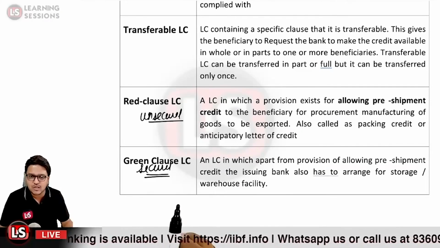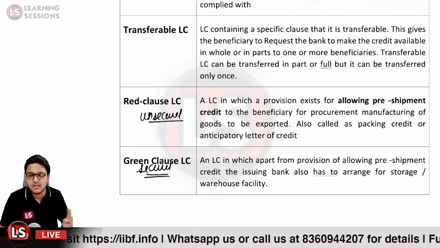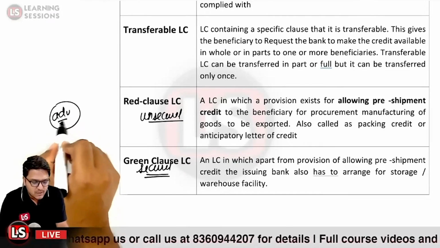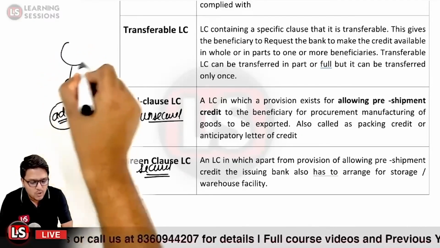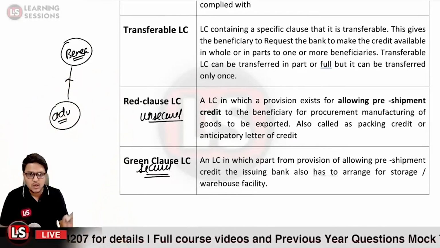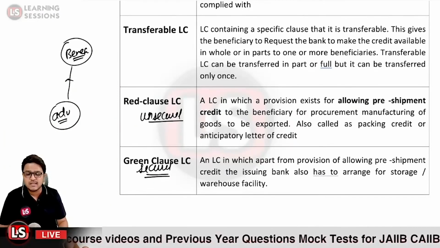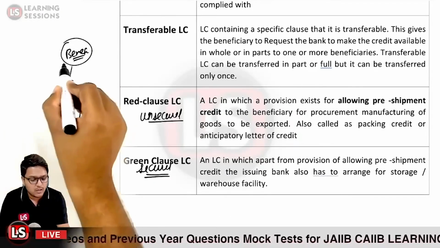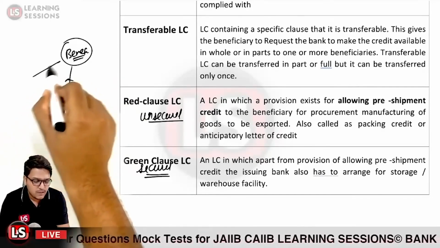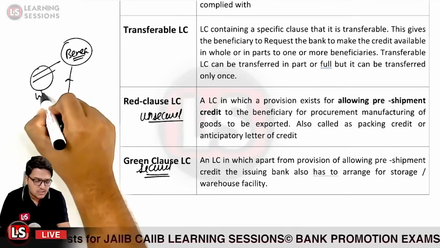It is not mandatory for the advising bank. It is just a provision that the advising bank can extend the credit to the beneficiary. Let us suppose the advising bank extended a loan to the beneficiary. Now the advising bank also will be arranging for the warehouse facility, where all the finished goods or raw material would be kept. And in case it is warehoused, a warehouse receipt would be there.